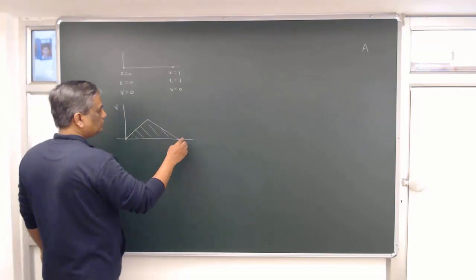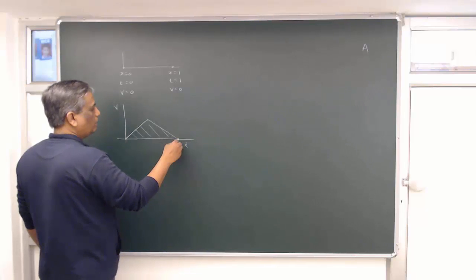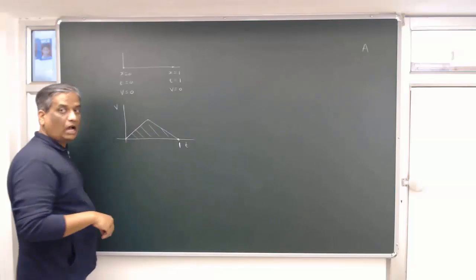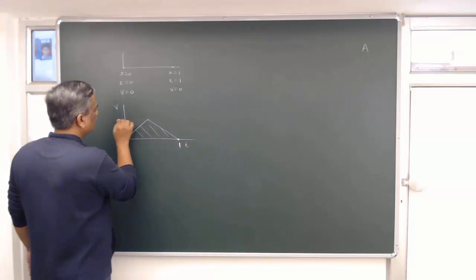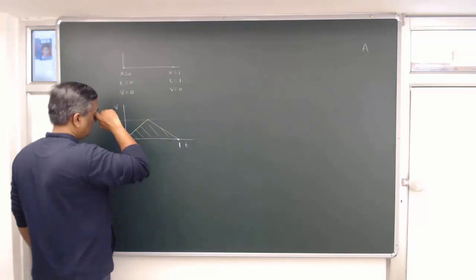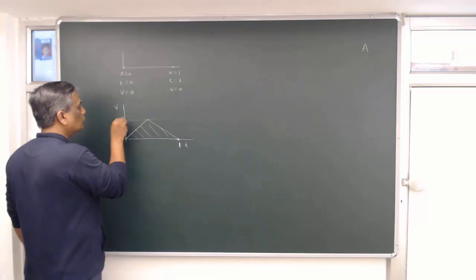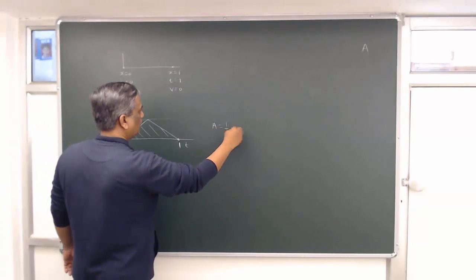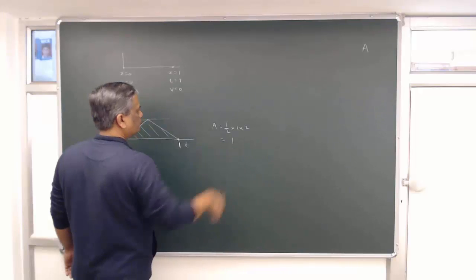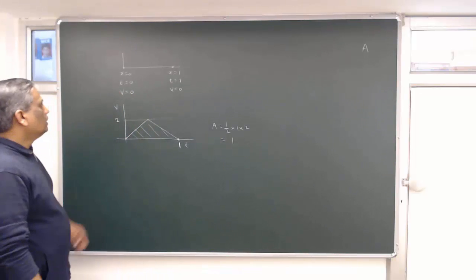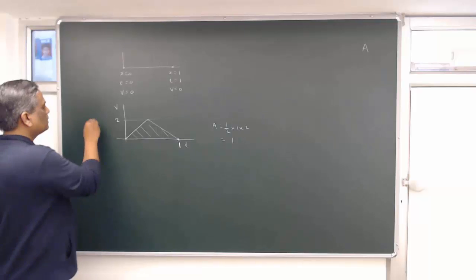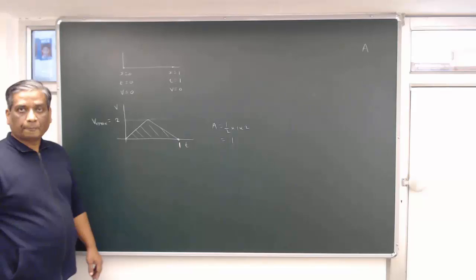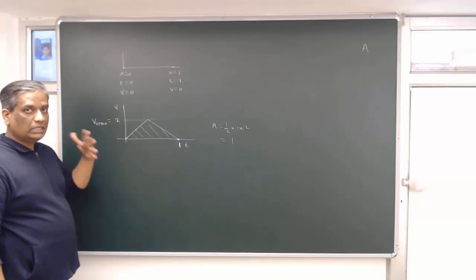To have area 1, the base is 1, so the height has to be 2, because then the area of the triangle is half of base into height, which is 1, right? So I can see that V max is coming out to be 2. Clear on that? Maximum velocity is 2.